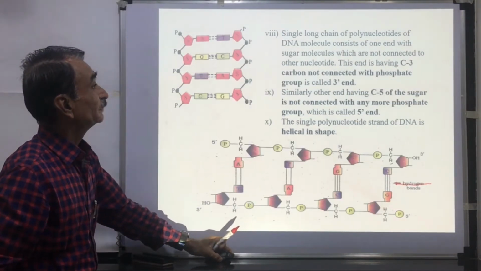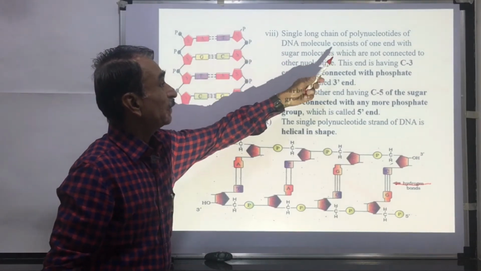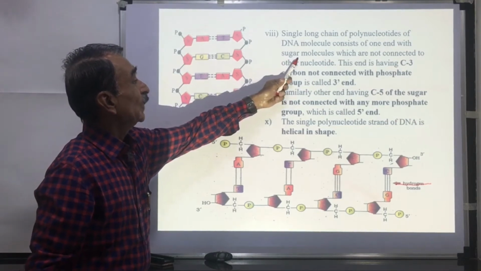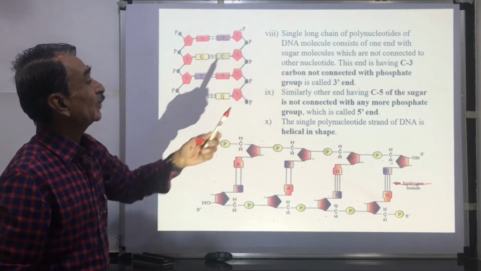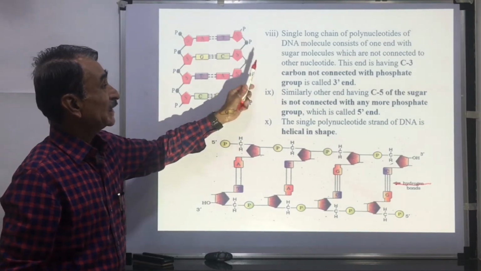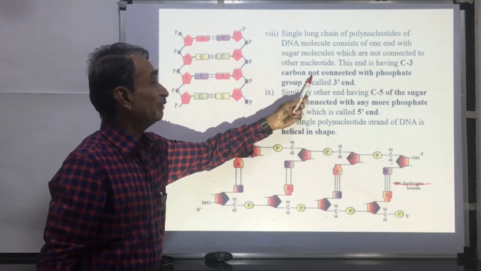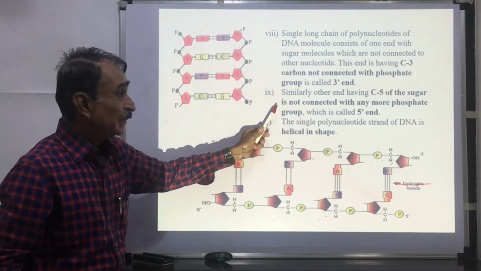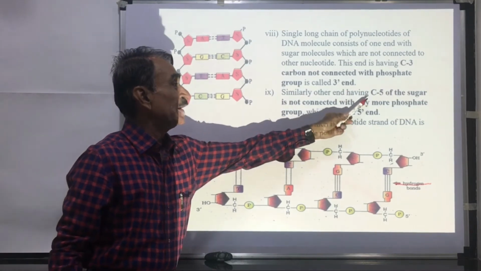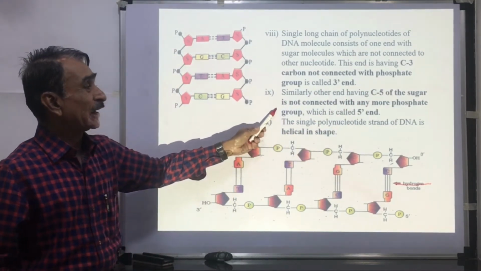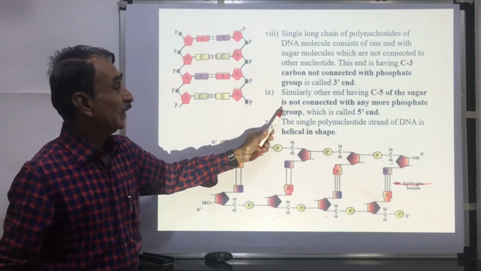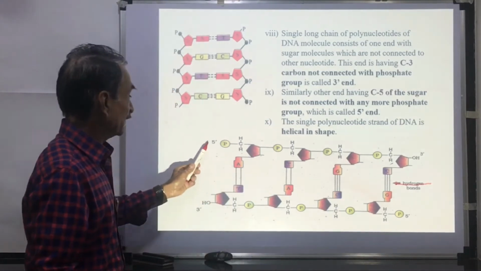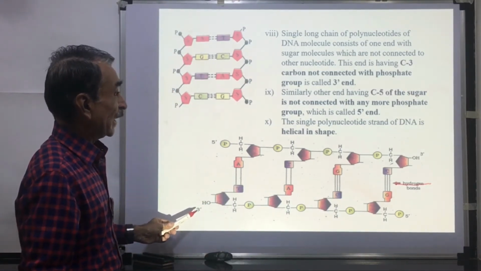Such thousands of nucleotides are present in a DNA strand. You can see a single chain of polynucleotides of a DNA molecule consists of one end with a sugar molecule which is not connected to another nucleotide. This end, the C3 carbon, not connected with a phosphate group, is called the 3' end. Similarly, the other end, having carbon 5 of the sugar, not connected with any other phosphate group, is called the 5' end.